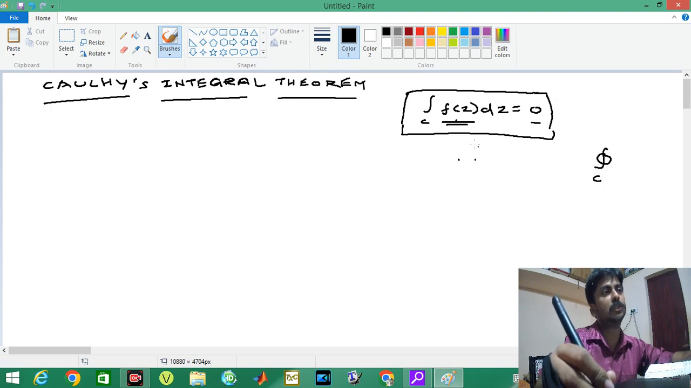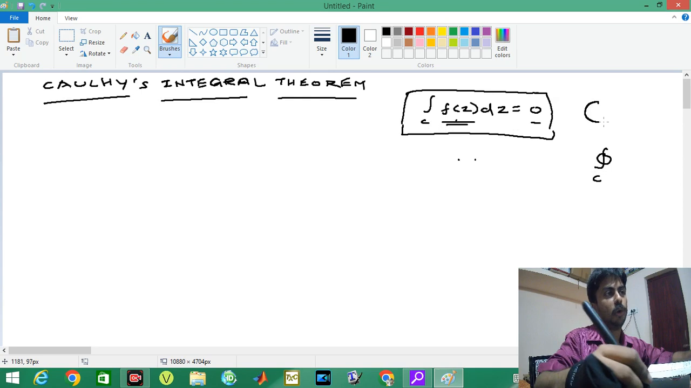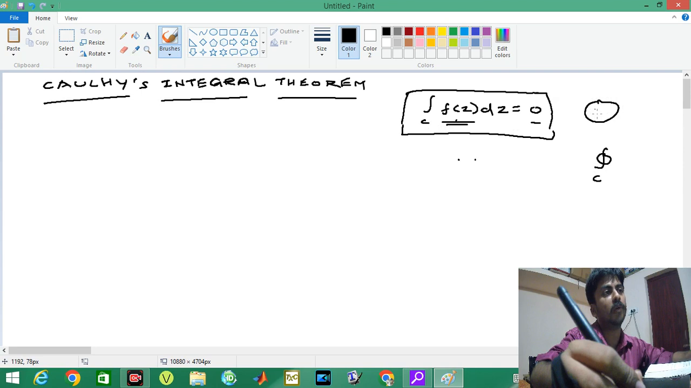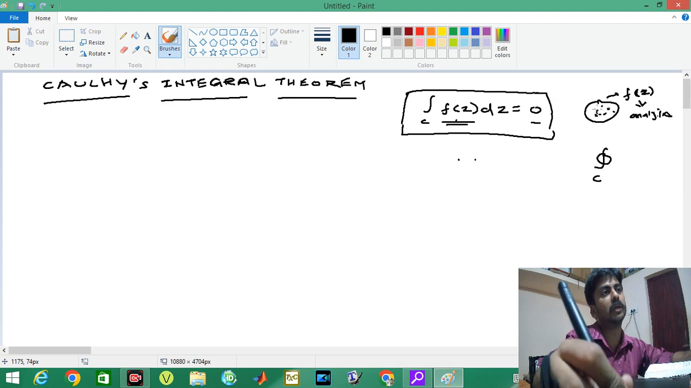On such an occasion, inside a closed curve, when we have some points, the function f of z should be analytic. And for the points inside this closed curve, f dash of z should be continuous.